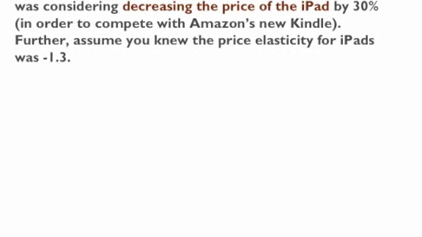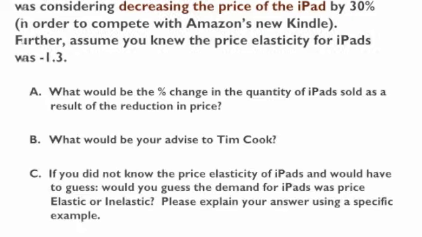So say you were advising Tim Cook, who was considering decreasing the price of the iPad by 30%, and let's say this is in order to compete with Amazon. And further, let's assume, this is not realistic, this is just an assumption, that we knew the price elasticity of iPads was actually negative 1.3. Then what can we say about these questions that we had before? What would be the percentage change in iPads sold as a result of the reduction in price? What advice should we give Tim Cook? And if we didn't know anything about the price elasticity of iPads, and you will have to guess, what would be the things that you look out there to find out if it's elastic or inelastic?